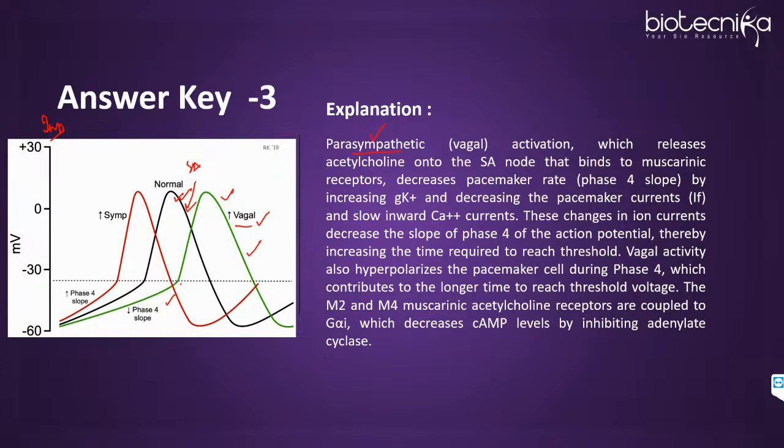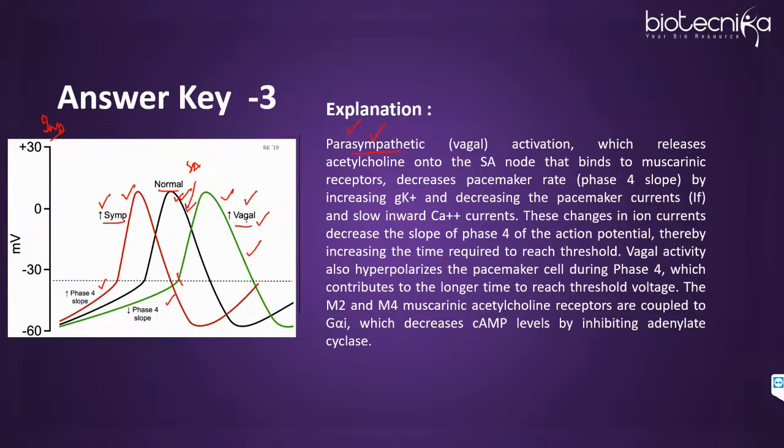It is decreasing, right, students? So this slope will decrease when there is parasympathetic activation. And the red peak that you can see over here is when the sympathetic division gets activated. That time the slope is increasing. You can see how the graph is changing, and in between is your normal. Here the phase 4 slope is increasing.